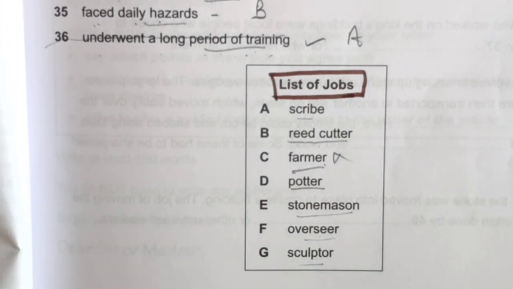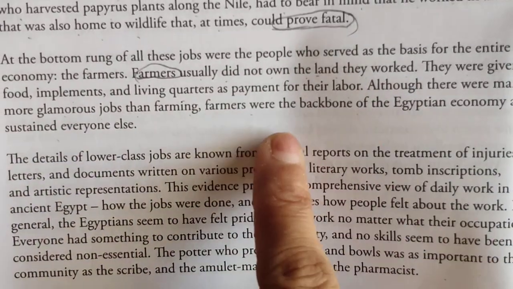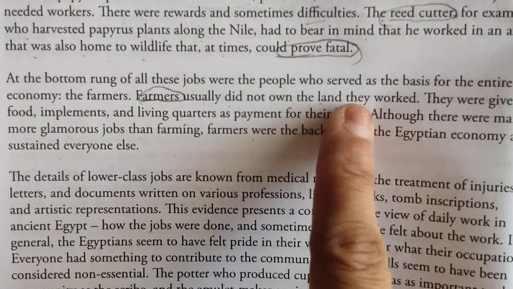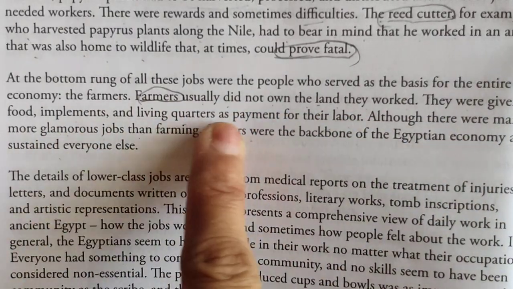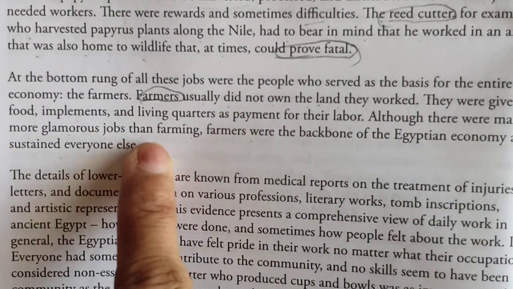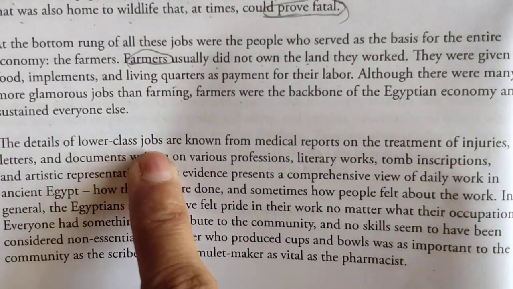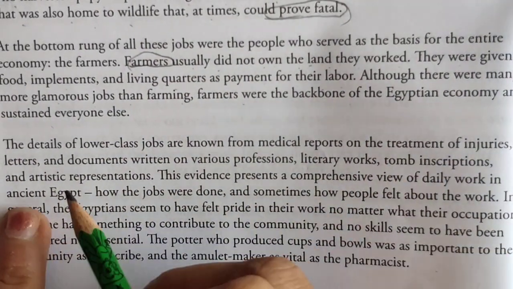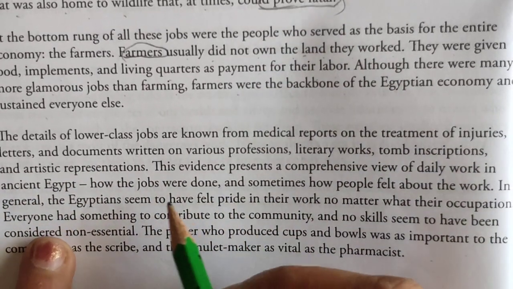Potter. So you can see this paragraph, but let's read it on the basis of the entire economy. They did not own land, they were given food and implements, although there were many glamorous jobs. Farmers were the backbone. Okay, the details of the lower class. So let's read the words we were looking for. Reed we have done.